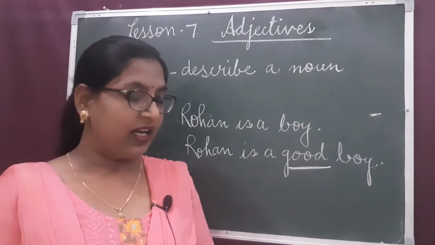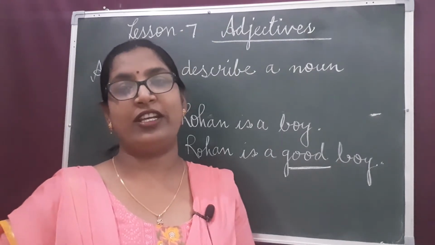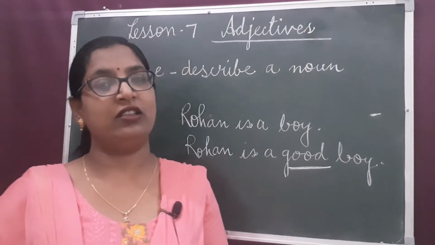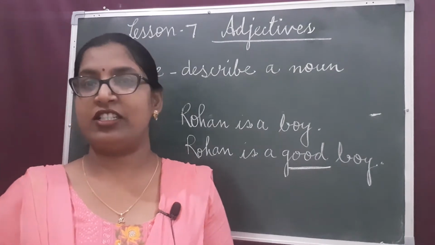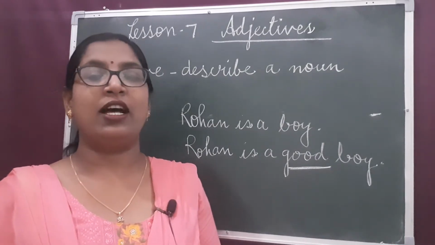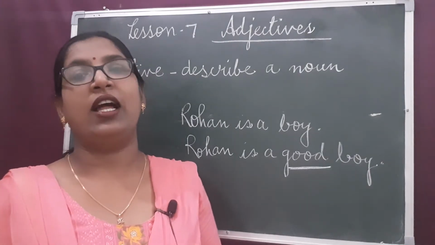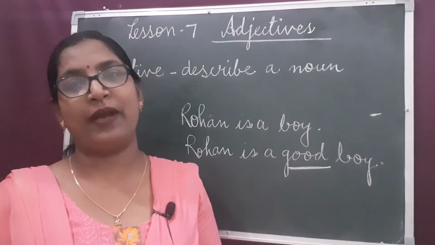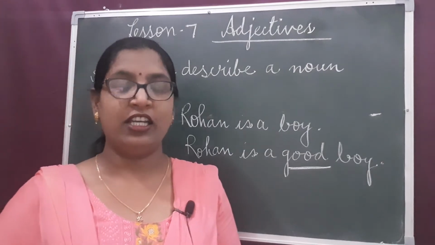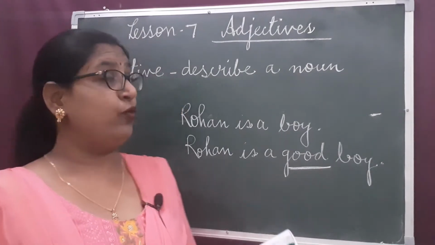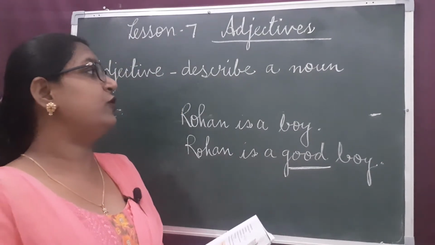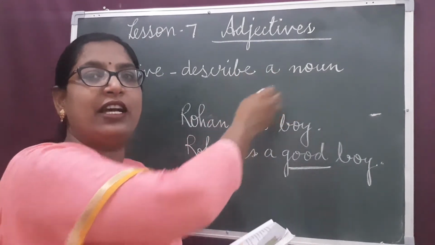Now, there are different types of adjectives. In this chapter, we will study the adjective, its types, making adjectives, and degrees of comparison. Now, we know adjectives are words which describe a noun.